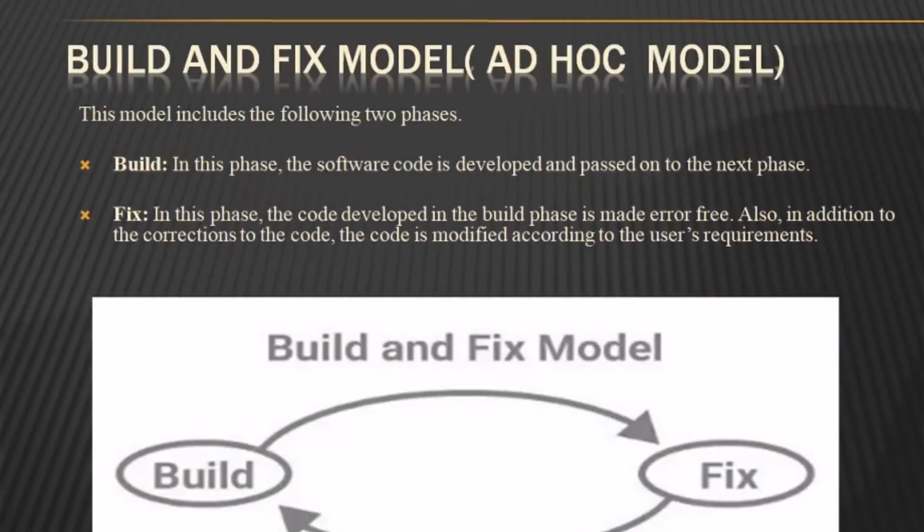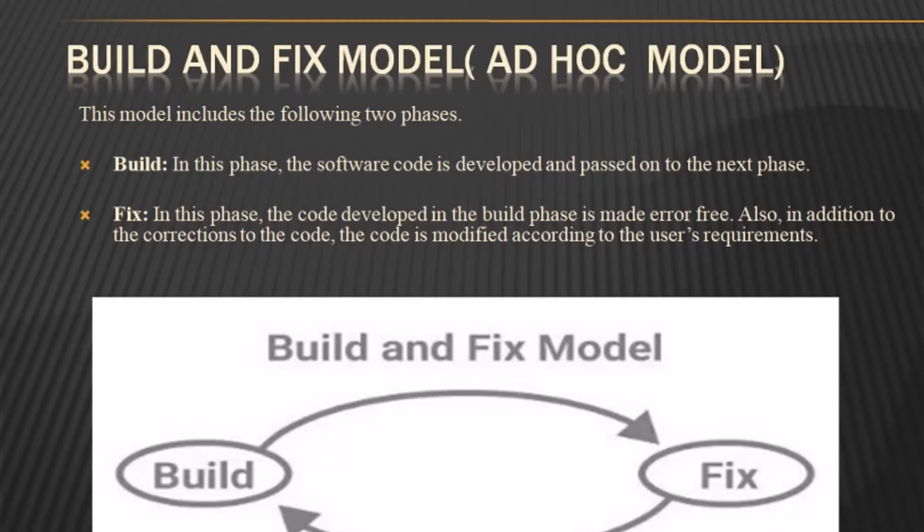First, we will discuss the build and fix model. In the build and fix model, the software is developed without any specification or design. This model is also called the ad hoc model. An initial product is built, which is then repeatedly modified until it satisfies the user.